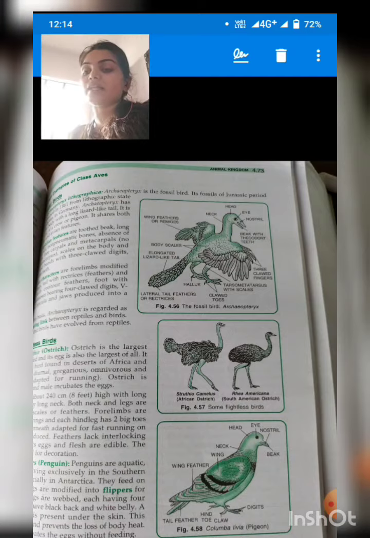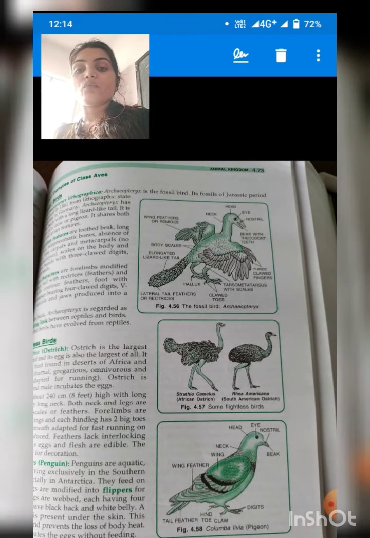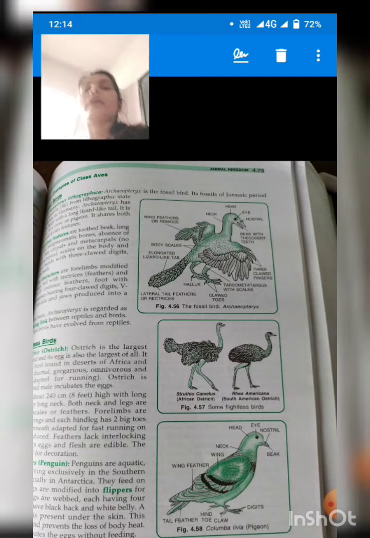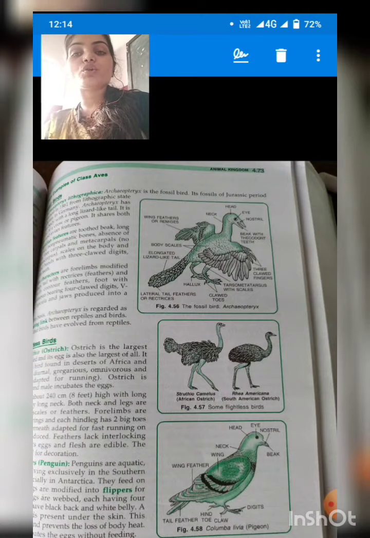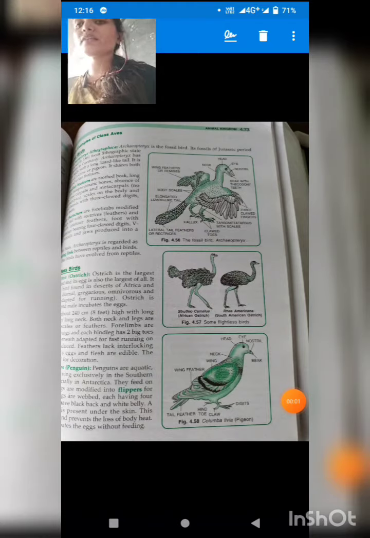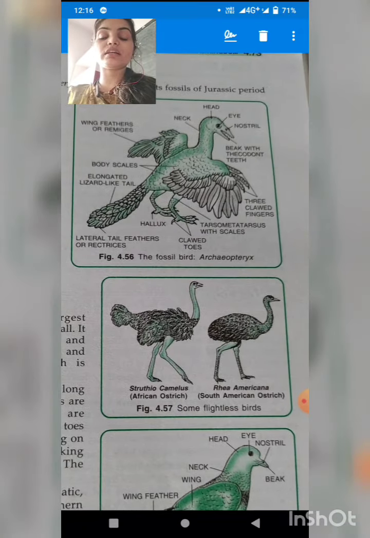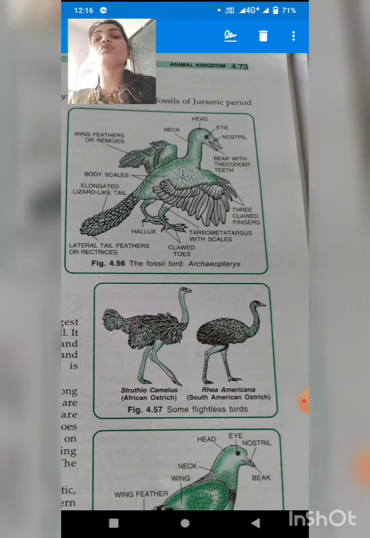After reptiles, students, what comes is the class Aves, okay. Aves is the class which includes birds. So Aves means the class which includes birds. Here you can see different types of birds. So the very first bird which is showing on your screen is an example of a bird which is now